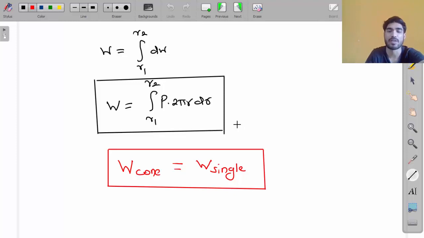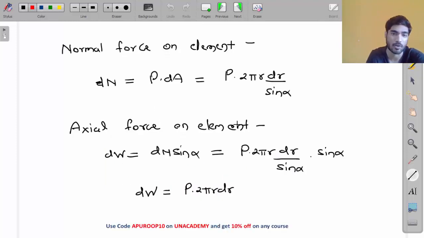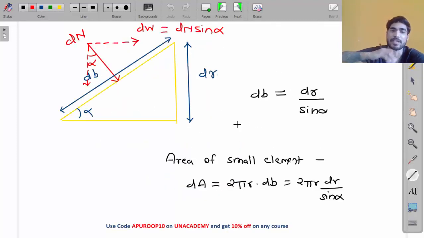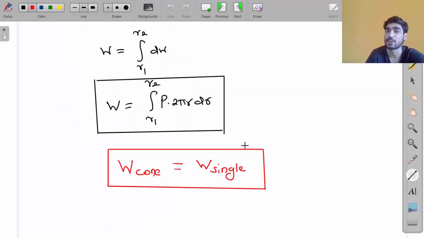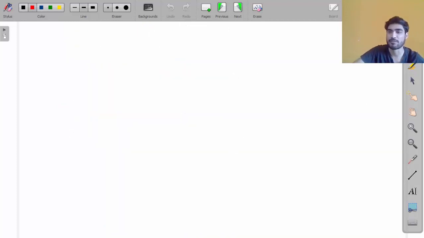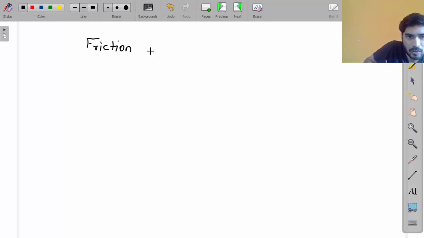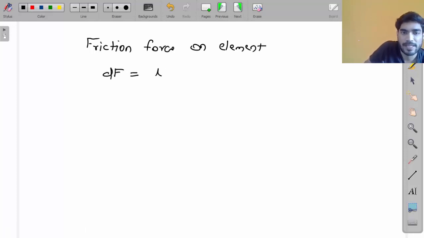Now we need to calculate the torque. We have calculated W, and in order to calculate torque, we need the friction force. And what is the friction force, my friend? Friction force on the element, let's call it dF, will be equal to mu into the normal force.